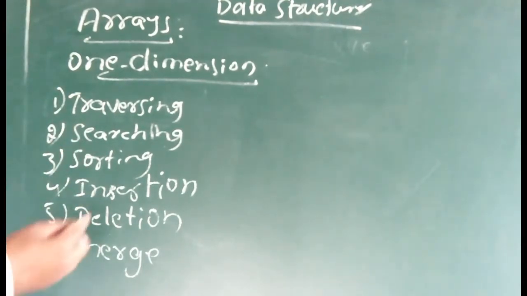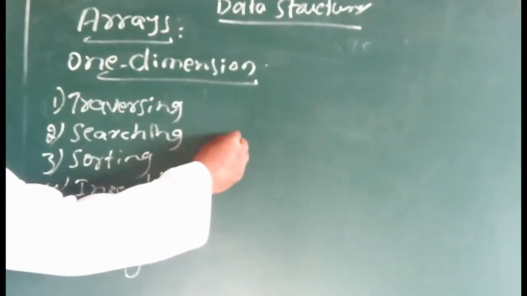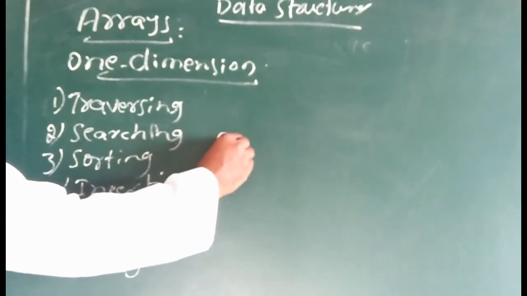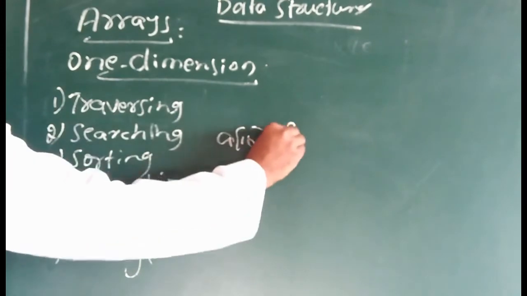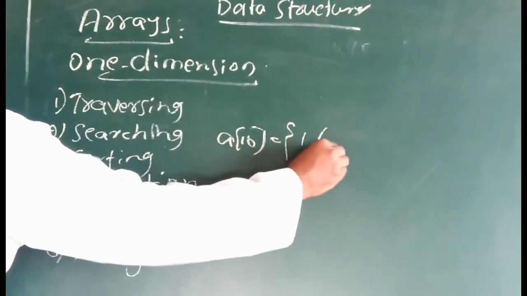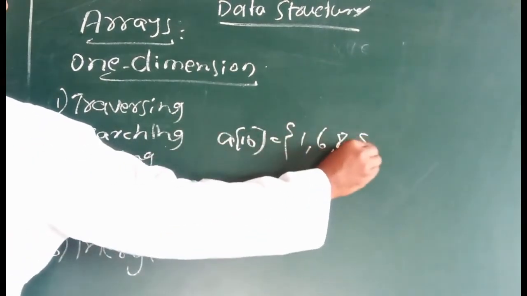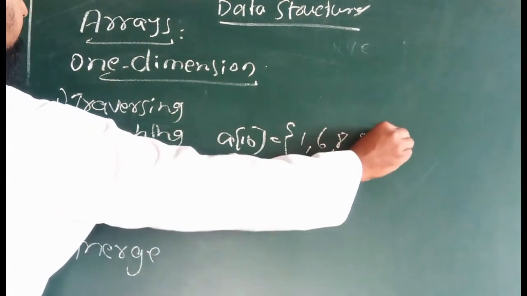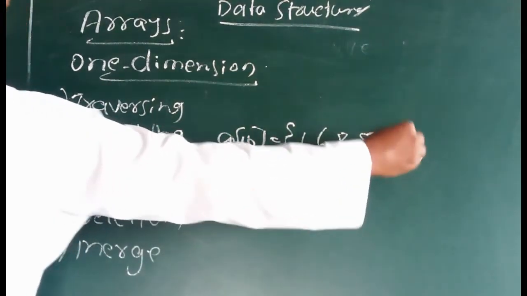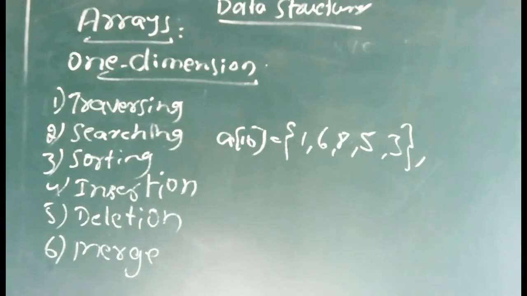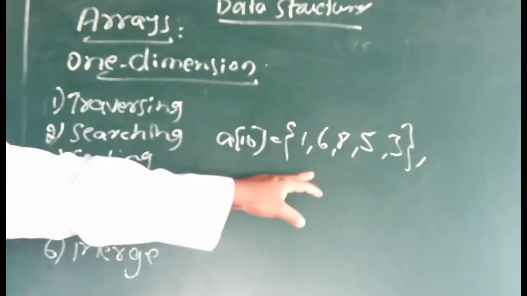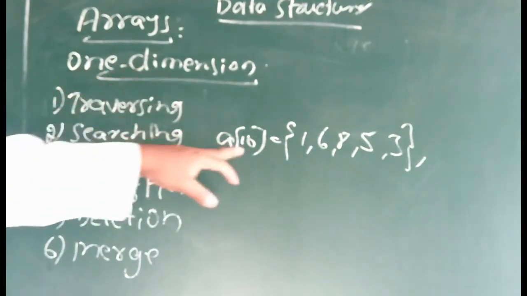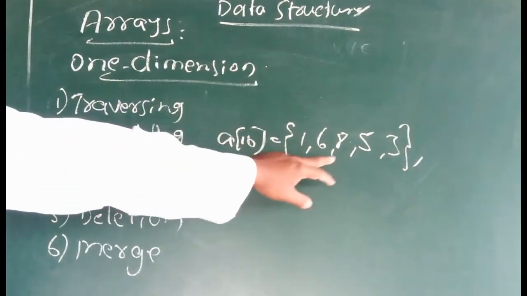For example, see array A of 10, it contains some values here: 1, 6, 9, 5, 3. This is one array. A is an array, and these are the values or elements of the array. Traversing means we are reading all the values from beginning to last.